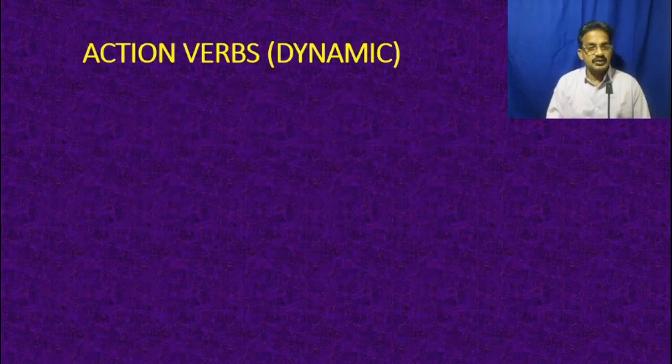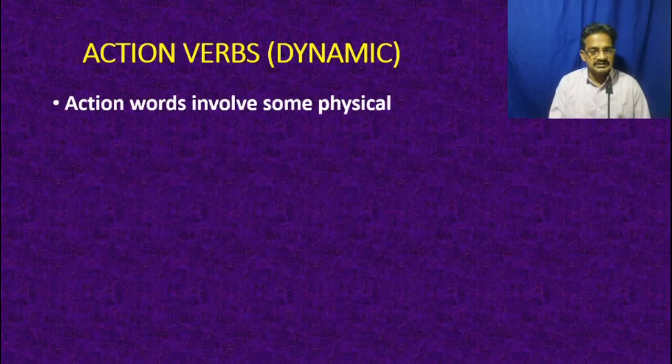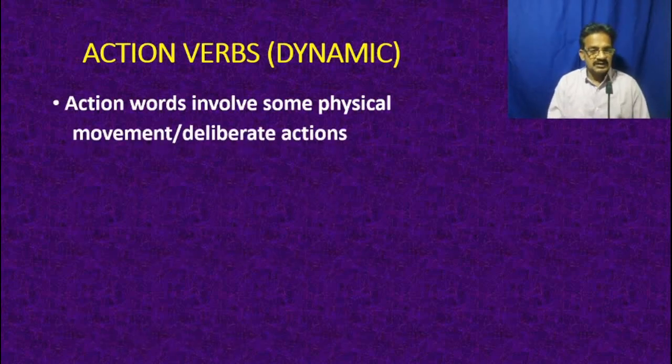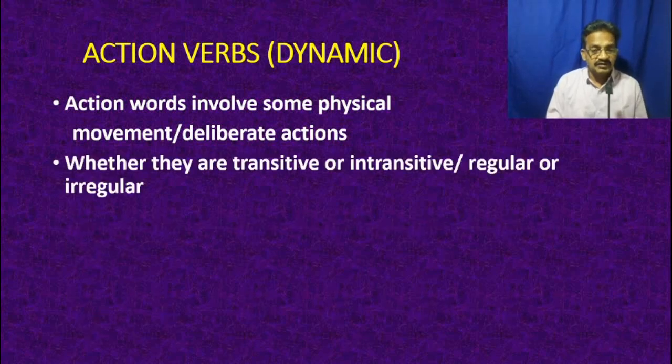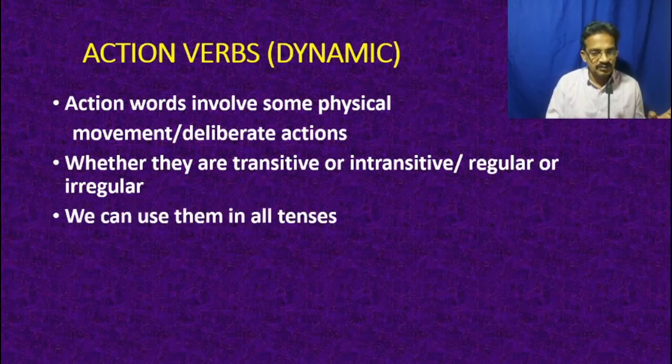expressed in continuous tense. Let us see action verbs, that is dynamic. Dynamic verbs are action words that involve some physical movement or deliberate actions. Whether they are transitive or intransitive, regular or irregular, they can be expressed in continuous tense because there is a movement, an action exists, and there is physical involvement in the action words, so they can be expressed in present continuous or past continuous or future continuous, any continuous tenses.